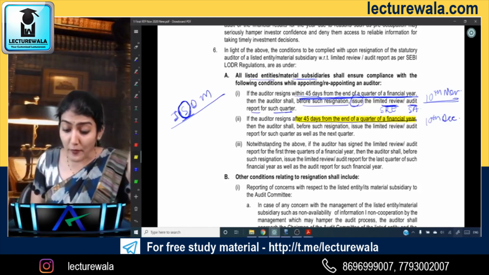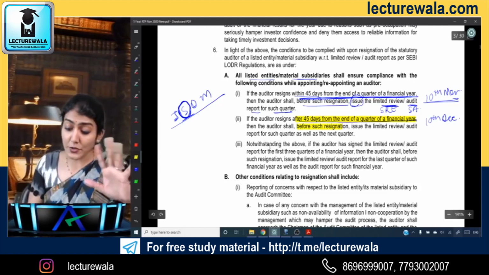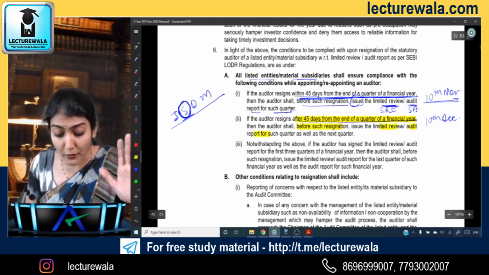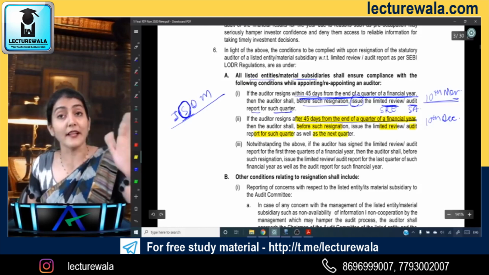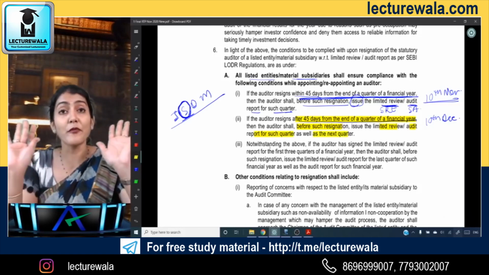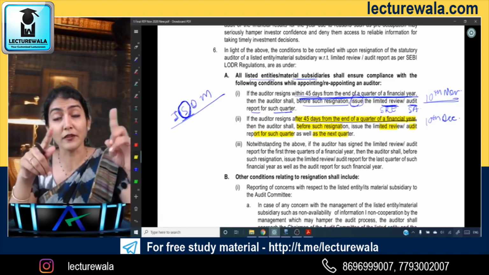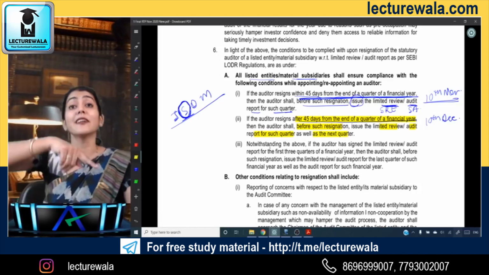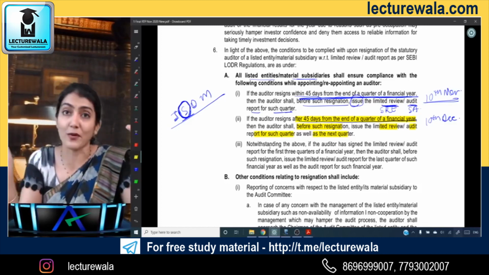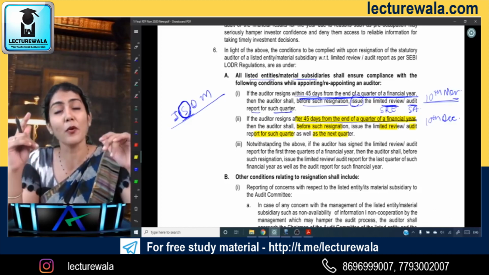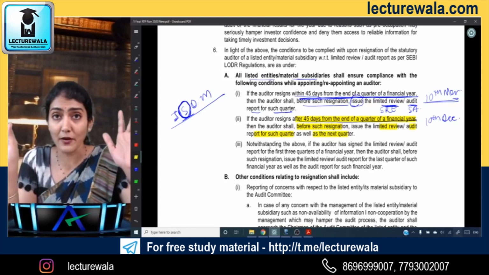So now it says before such resignation, issue the limited review or the audit report for such quarter as well as the next quarter. So before resigning, the auditor has to complete the audit or the limited review for the September quarter as well as for the December quarter.